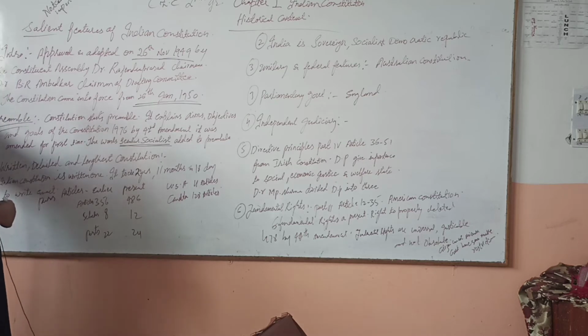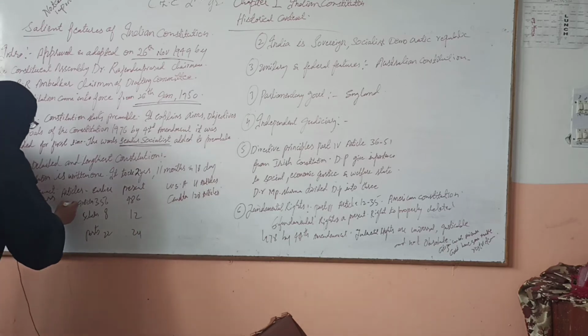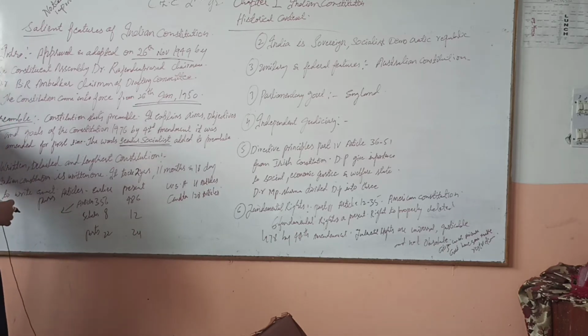Now we will see the articles. How many articles were there at the time when the Constitution came into force, and how many are there at present? Articles are the written clauses or paragraphs.